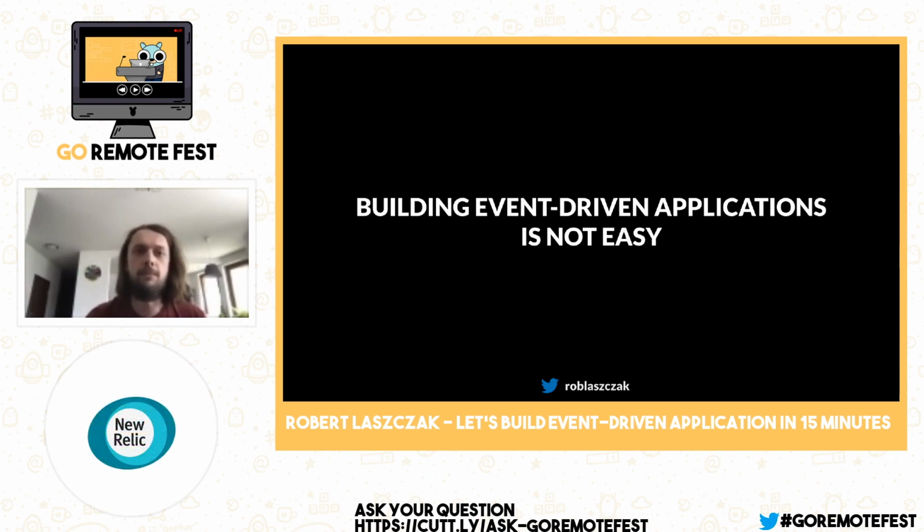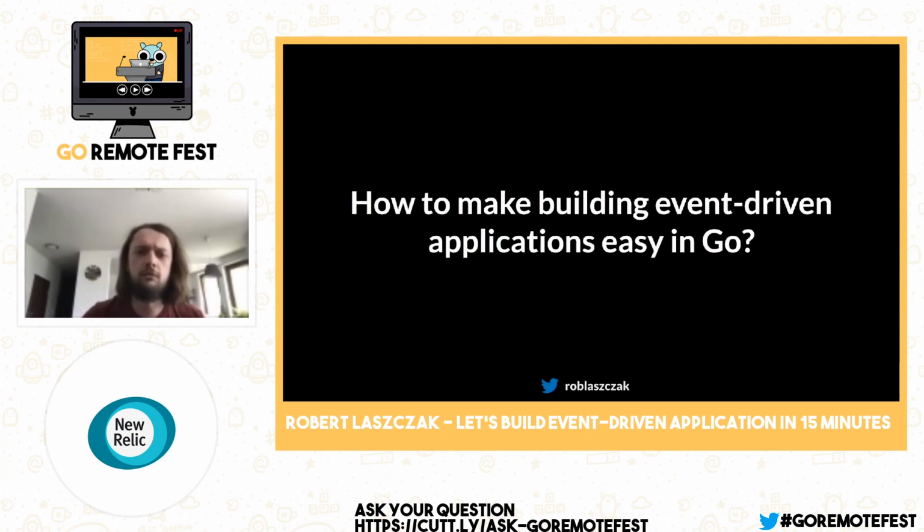And basically during this time, I asked myself one pretty important question: how can I make building event-driven applications easy in Go? And by easy, I mean, as Natalie mentioned, as easy as building, for example, some HTTP endpoints. And this is basically how Watermill was born.